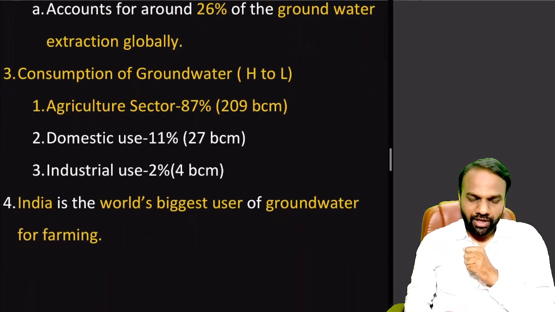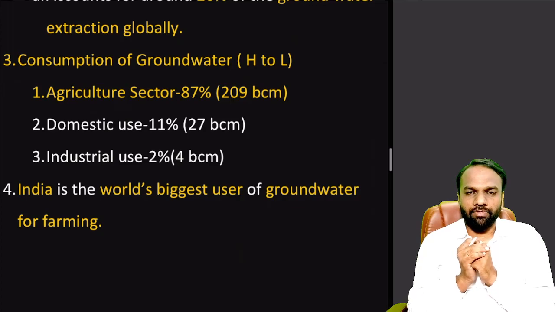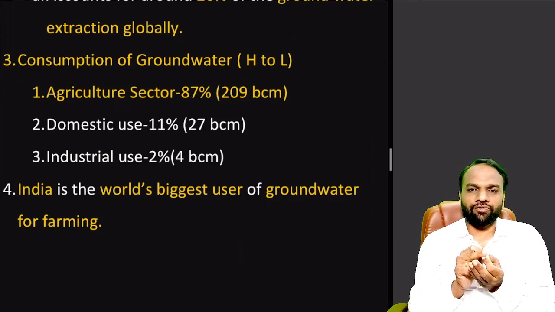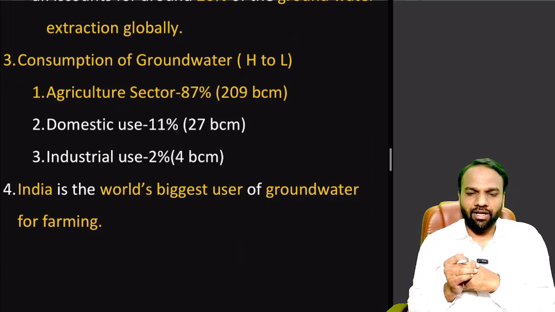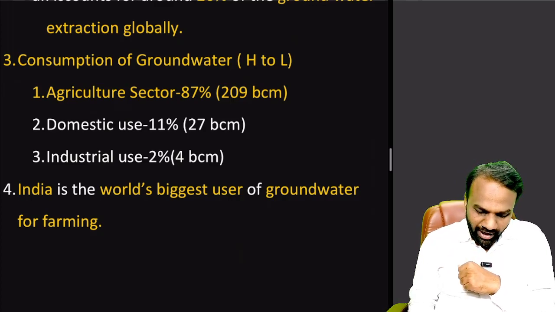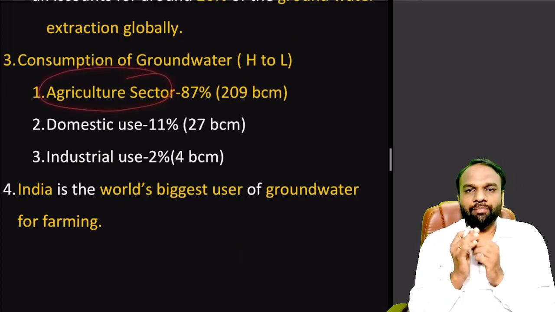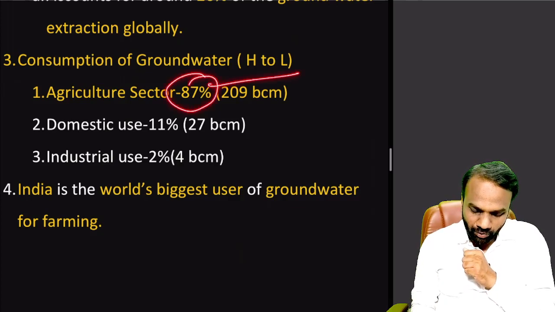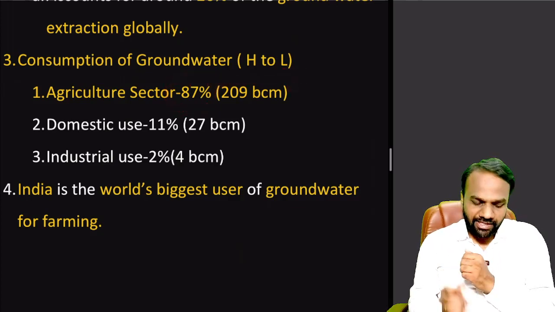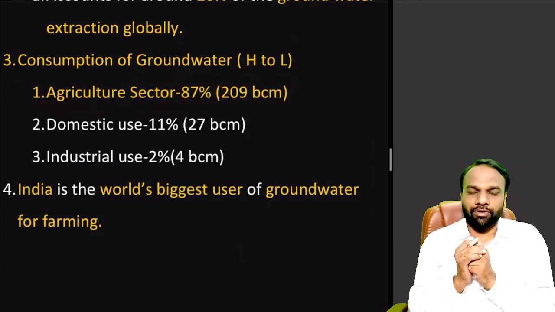Now coming to consumption of groundwater in India. Groundwater can be used for various purposes. It can be used for domestic purposes, for irrigation, for industrial purposes and so on. Here, coming to groundwater consumption in India, groundwater is consumed highest by the agriculture sector, a very important point to note. Close to 87% of the groundwater in India is utilized by the agriculture sector.